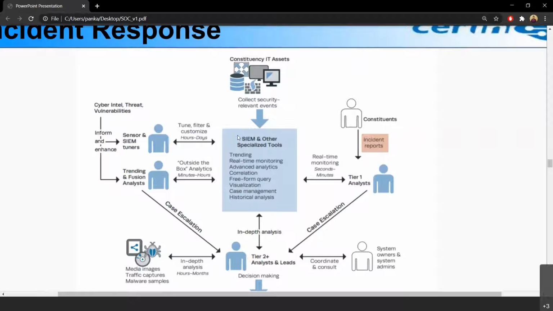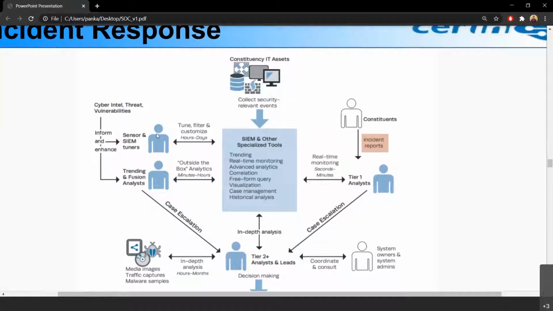So this collects relevant security events from all of the IT assets. These may include end devices, firewalls, antivirus servers, or IDS, IPS. All of the security devices generate logs. So these logs are being fed into a SIEM tool. Okay, so this is just one part of SIEM.